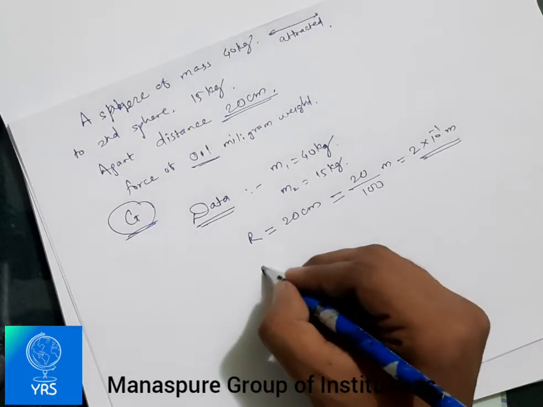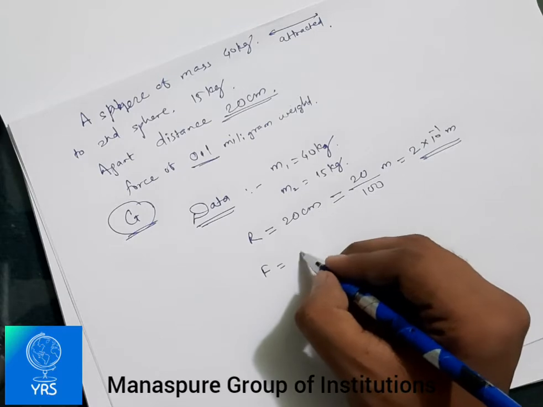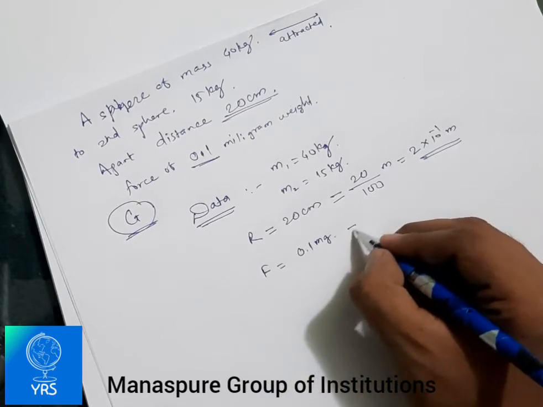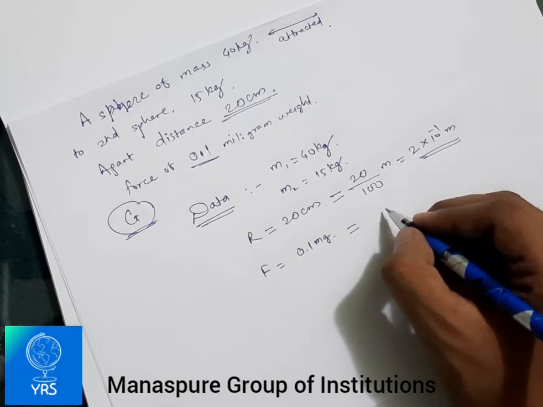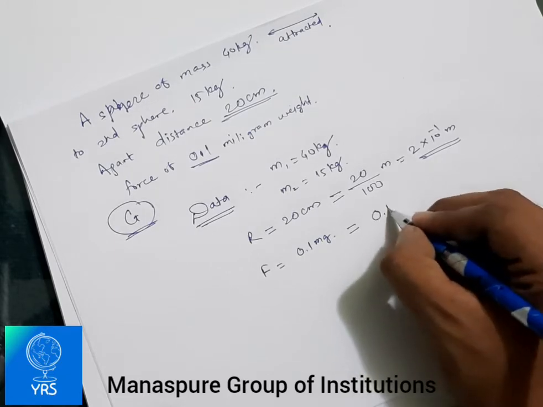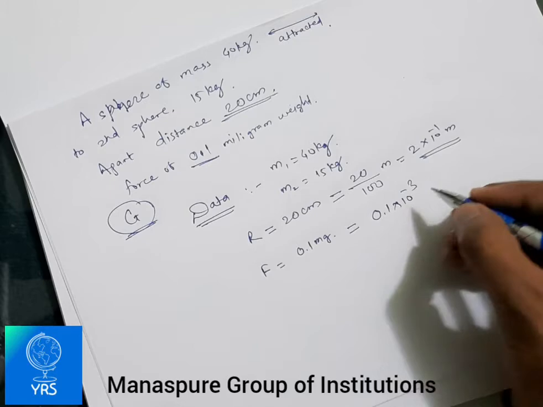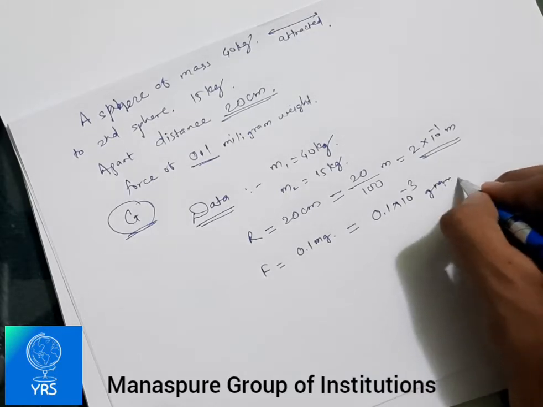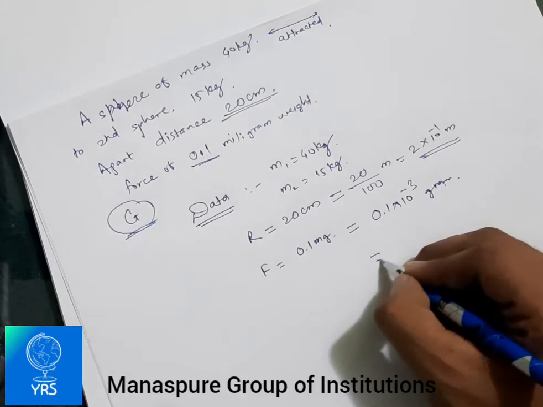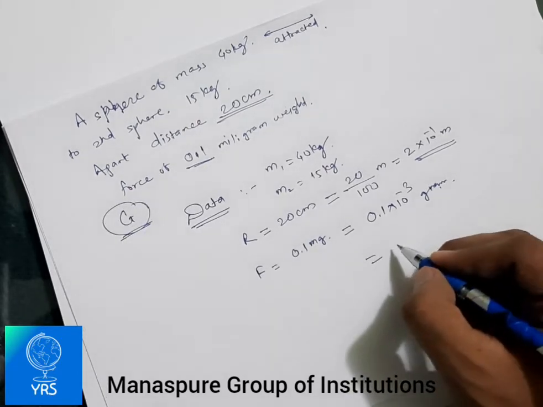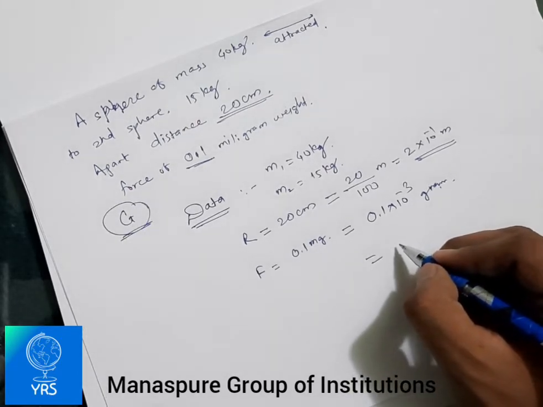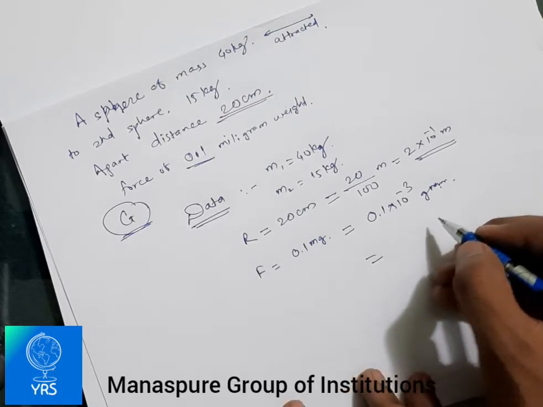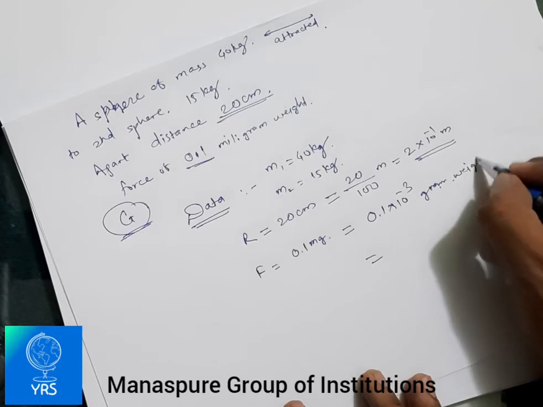Then we were discussing the force, 0.1 milligram of weight. While converting this milligram into grams of weight, we have to write 0.1 into 10 raised to minus 3 gram. Then we will convert it again into kilogram. What would the conversion be then? That is gram weight, weight as it is.